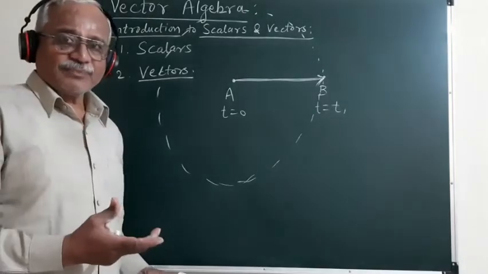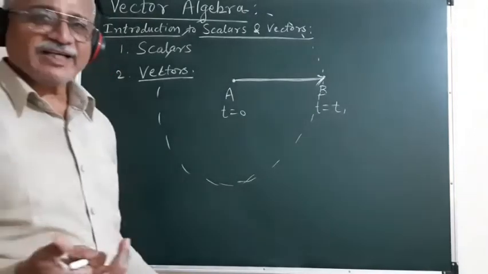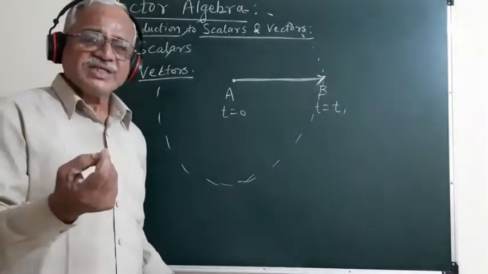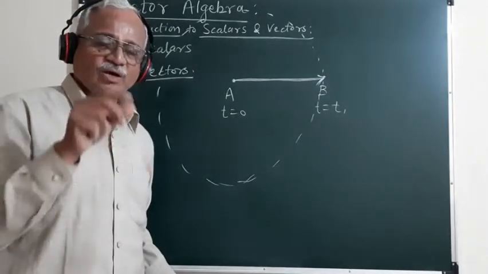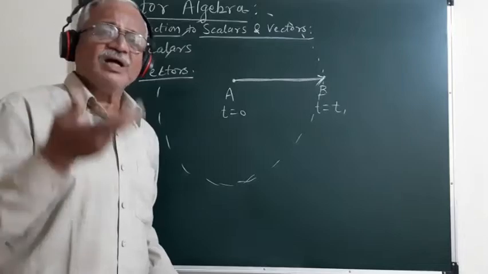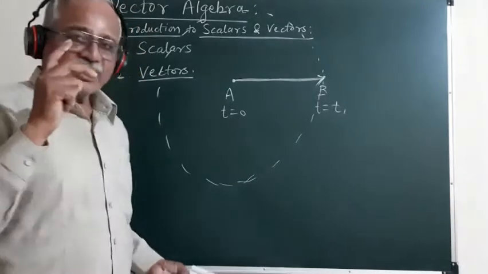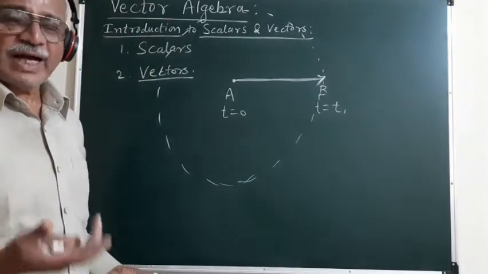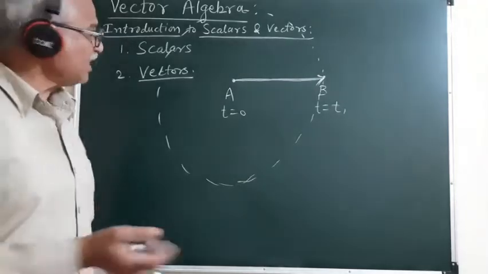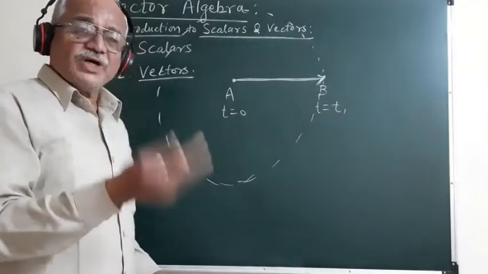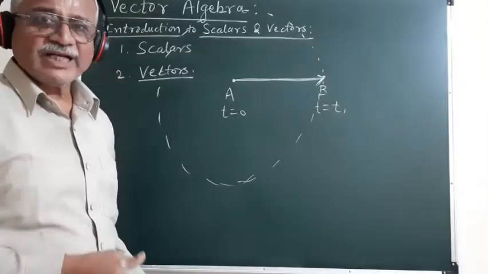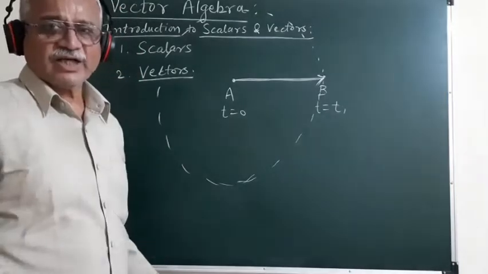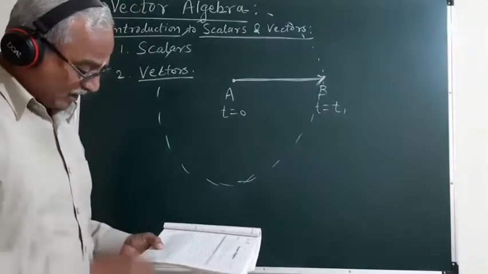Then the momentum. As we know, the momentum of a particle is expressed as the product of the mass of the particle and its velocity. Since the velocity is a vector quantity, the product of mass and velocity is again a vector quantity. So the momentum is also a vector quantity. Then the force. If we act a certain force on a particle at position A, the displacement of the particle will take place in the direction of the force acting on it. So force is again a vector quantity.